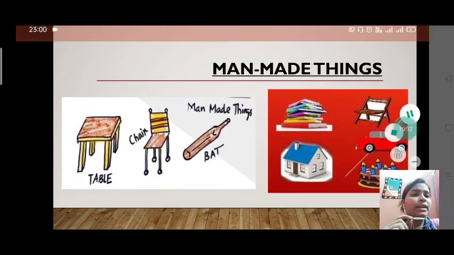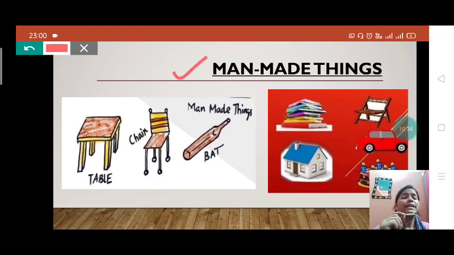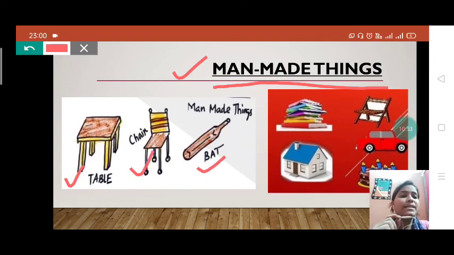Now moving to our next question. This will be the next question for the drawing. Man-made things, students. Only two man-made things you have to draw. There are many. You can draw any from these, like table, chair, bat, books, car, cake, house. Any two from these you can pick, or you can choose from your favorite things. You can draw by yourself also, or you can choose from this one also.